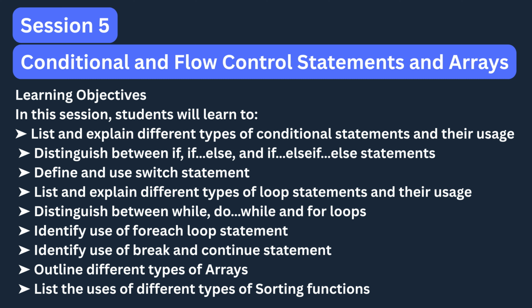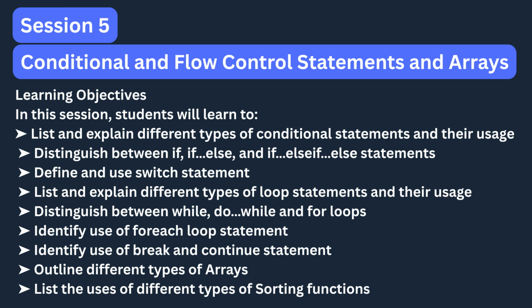After conditional statements, the next essential concept is looping, which enables a program to repeat actions without writing the same code multiple times. The while loop continues running as long as its condition remains true, making it useful when the number of repetitions is not known beforehand. The do-while loop is similar, but it guarantees that the loop body runs at least once because the condition is checked after the code executes.